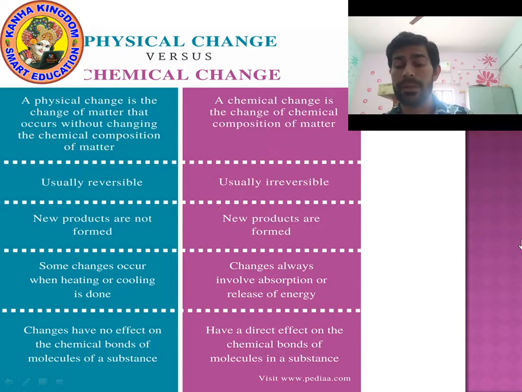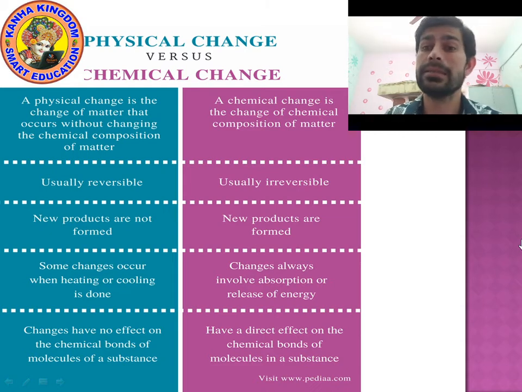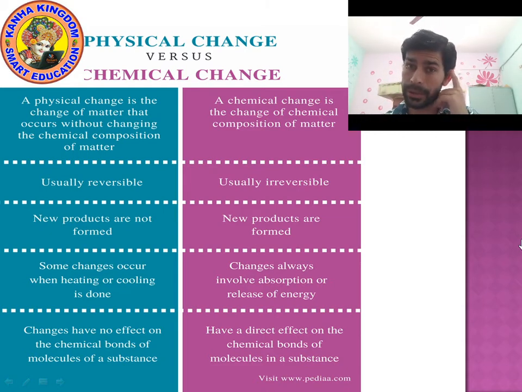But in chemical changes, new products are formed. Yes, in chemical changes, new products are always formed. For example, when we burn wood, it changes into ash. It means ash is a new product. Wood is a different product. Ash is a different product.